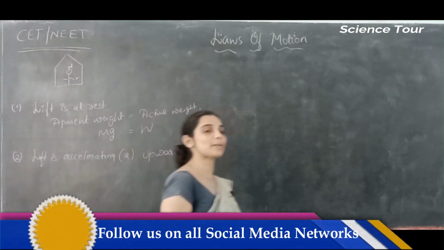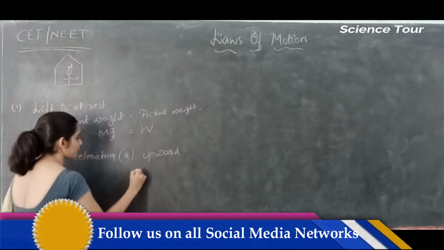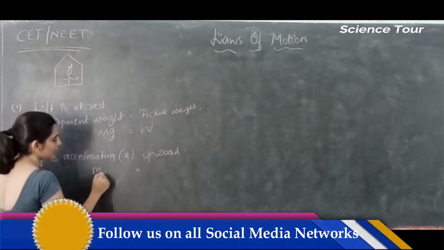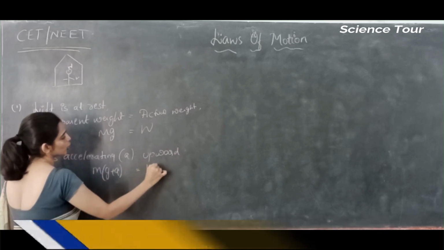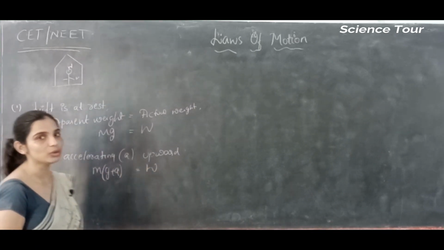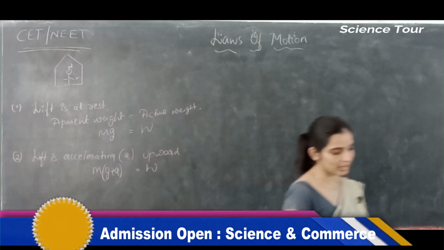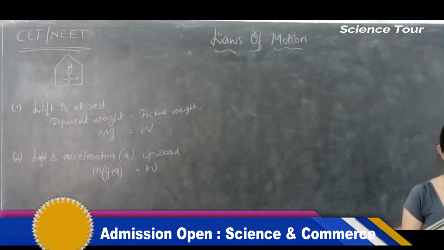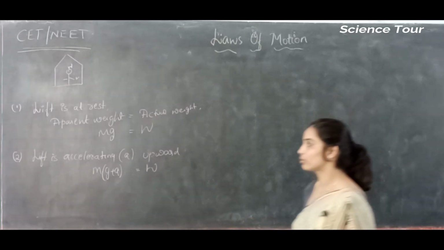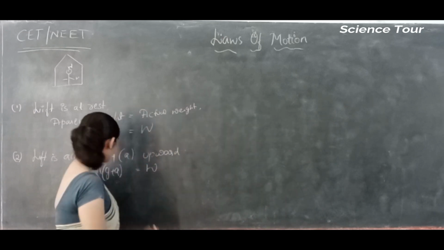Then what is his apparent weight? His actual weight is W, and his apparent weight will be M into (G plus A). That is the apparent weight of the person.